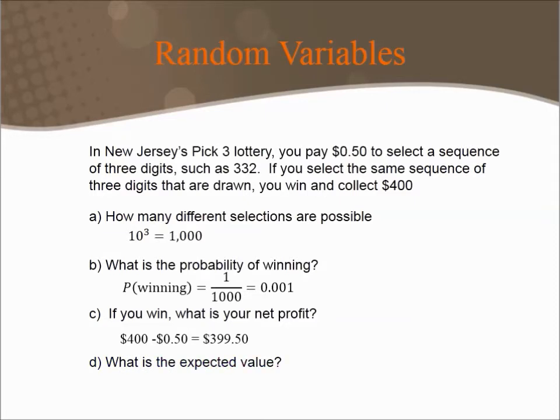So the final thing we want to calculate is what is our expected winnings if we played this over and over and over and over again. So to do that, we want to calculate the cost of losing, our 50 cents, times the probability that we lost, and add that to the amount we'd win times the probability of winning. Plugging all this into our calculator gives us that we would win negative 10 cents, or in general, over time, we could expect to lose 10 cents each time we played.